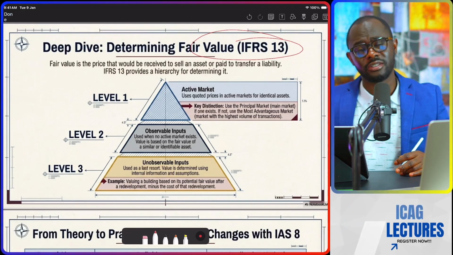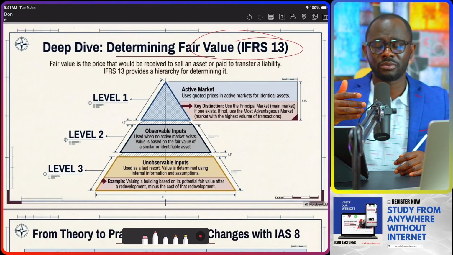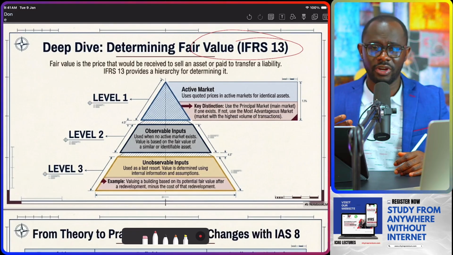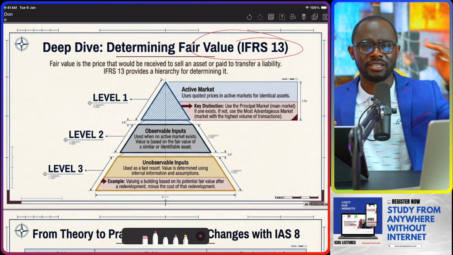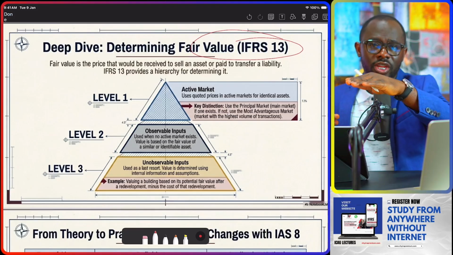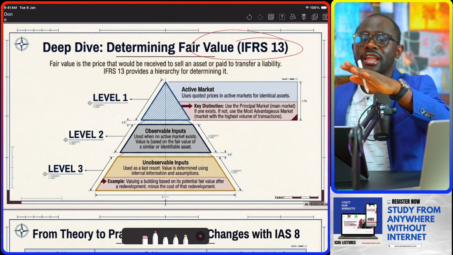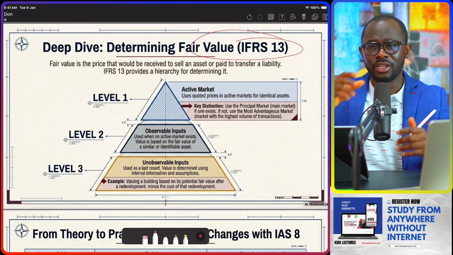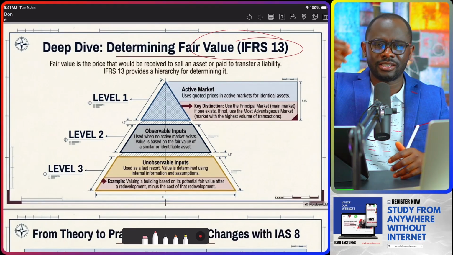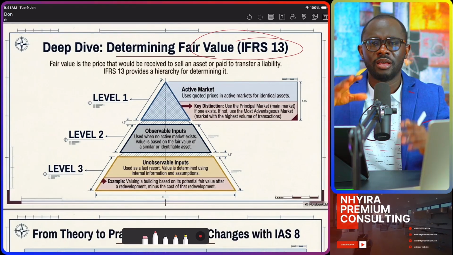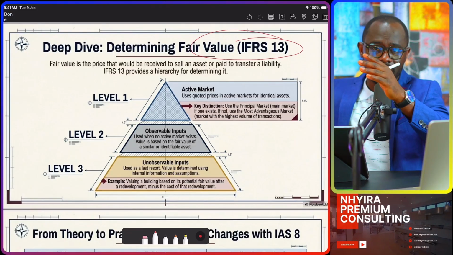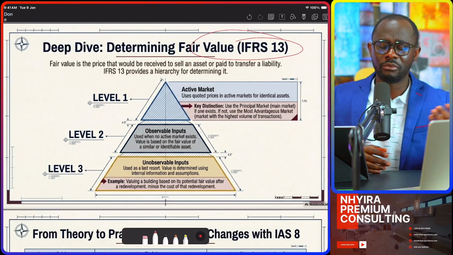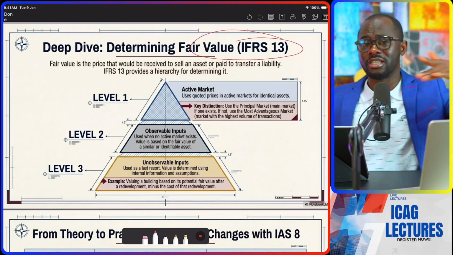we need the most advantageous market. The most advantageous market is simply the market that gives us the highest net benefit. And that is going to be the selling price minus the cost of entry or transportation cost, and then transaction cost. That is the value of the net benefit. So the market that gives us the highest benefit or profit becomes the most advantageous market. Remember, the most advantageous market will only be used where we don't have the principal market. So that is level 1.